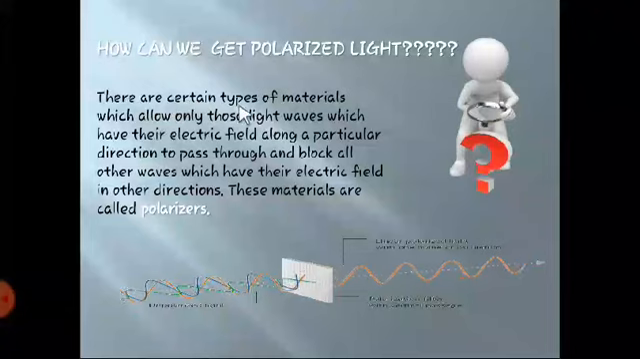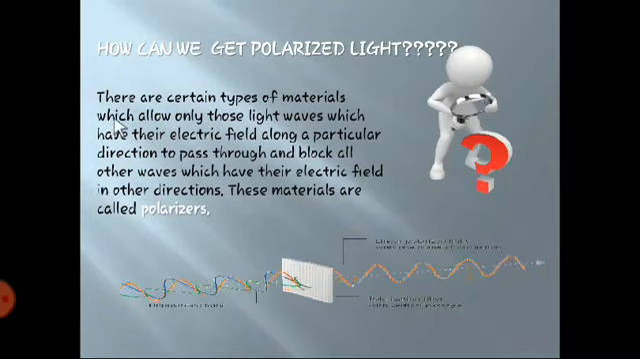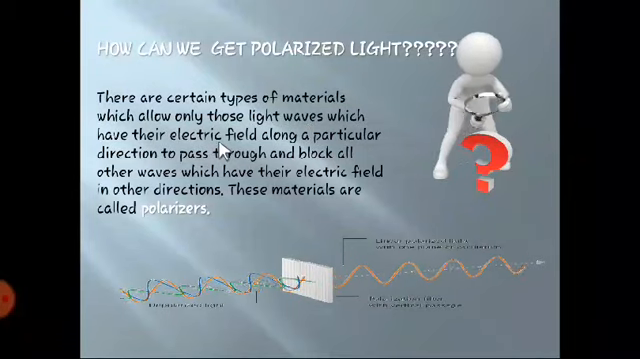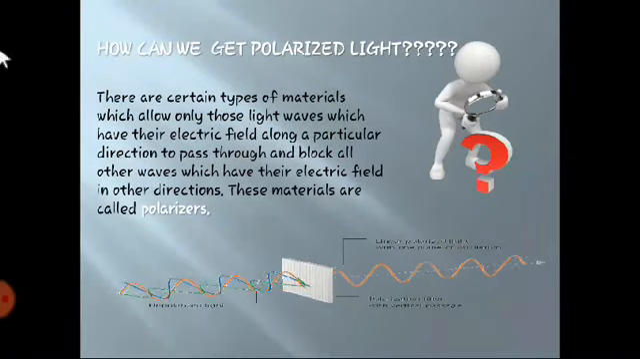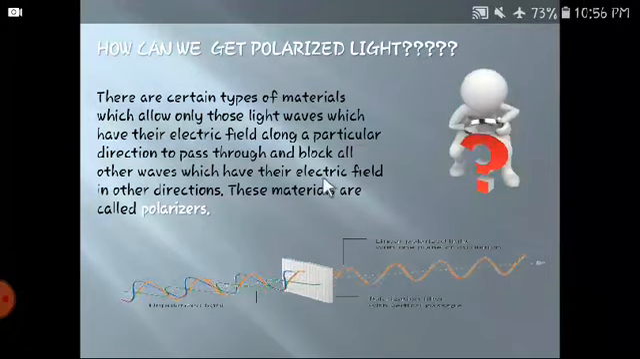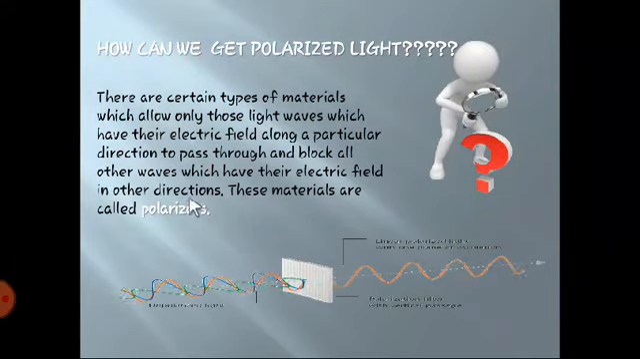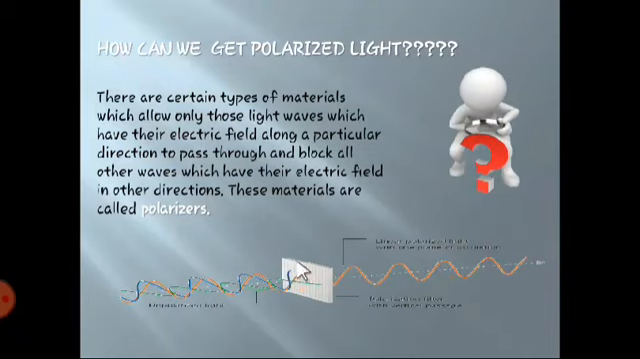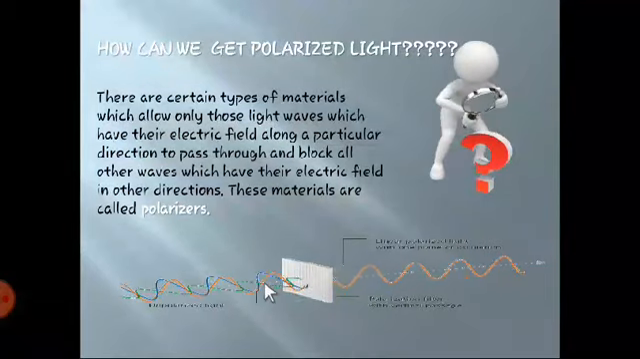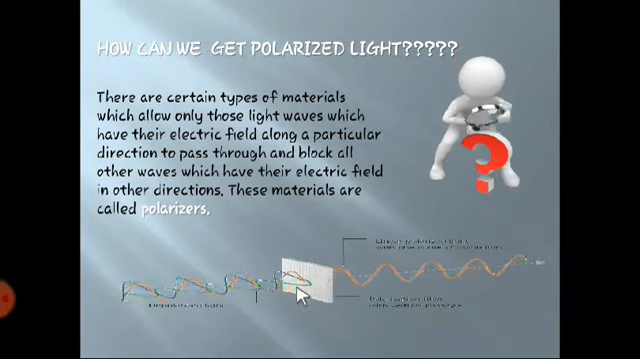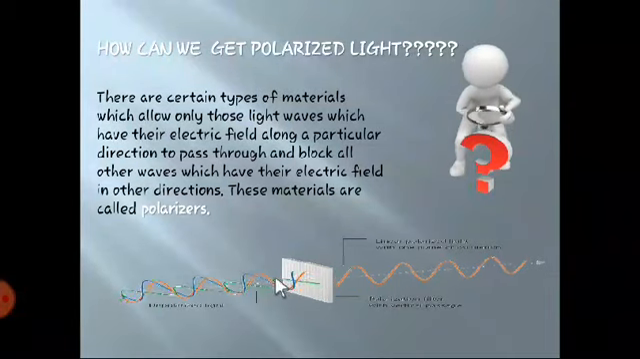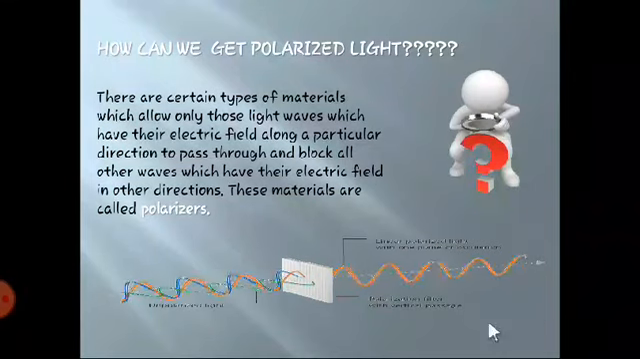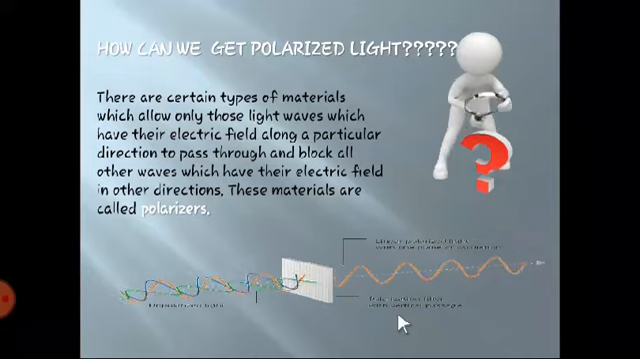There are certain types of materials which allow only those light waves which have their electric field along a particular direction to pass through, and block all other waves which have their electric field in other directions, like this. There are many fields inside it, but it blocks all the light waves and only the electric field goes forward, which is getting polarized.